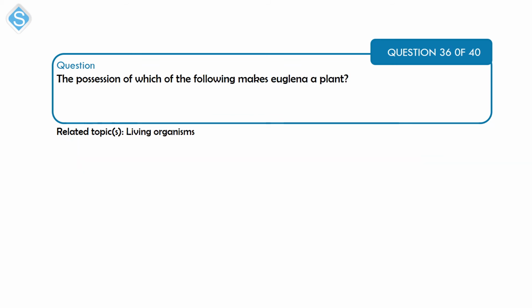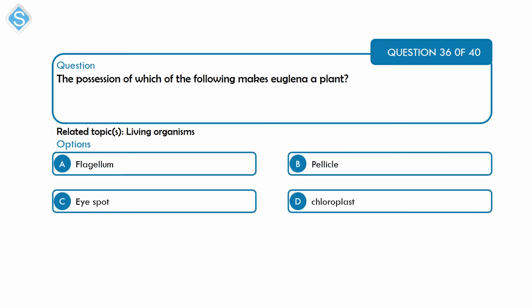Next is a question on living organisms. The possession of which of the following makes a euglena a plant? A. Flagellum, B. Pellicle, C. Eye spot, and D. Chloroplast.